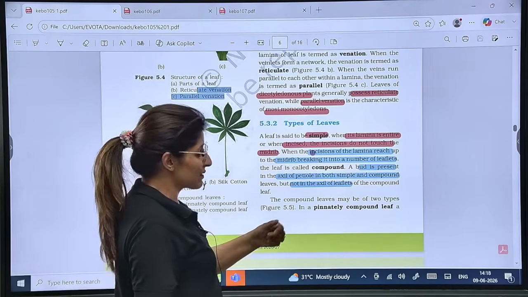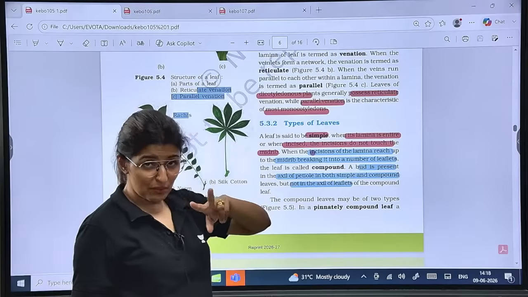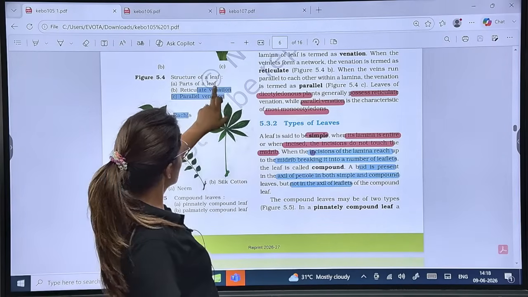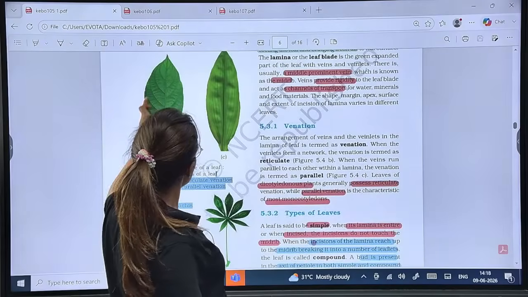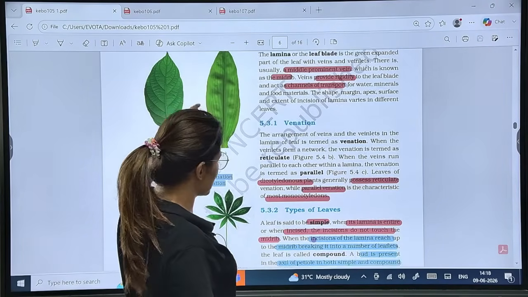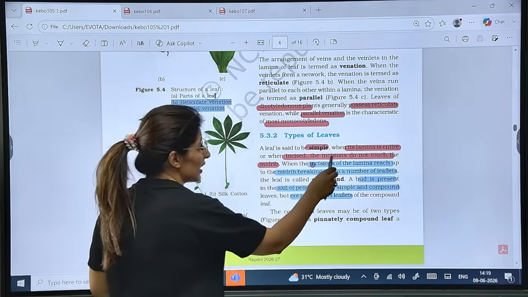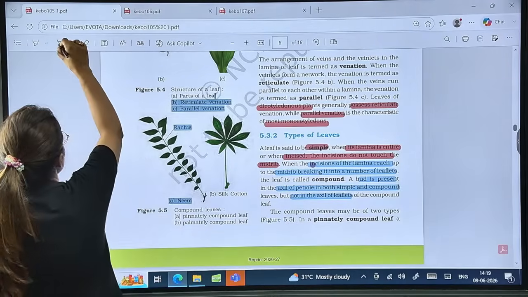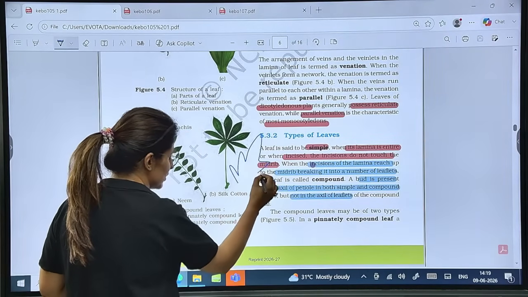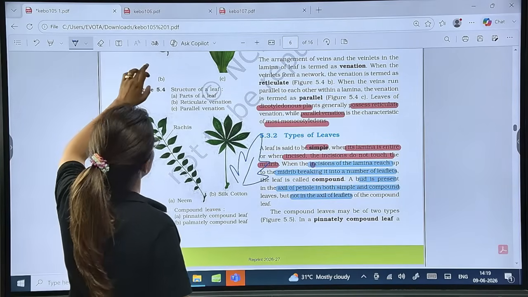Now types of leaves. We have two types, simple and compound. Two points that you have to remember about a simple leaf. The lamina is entire. Is it clear? So what you saw here, this is the entire lamina, around this midrib. Now see, if it is incised, means if there are cuts, then the cuts do not touch the midrib. Even if there are cuts, the cuts will not reach the midrib. So the midrib is far away from these cuts. Are these points clear?